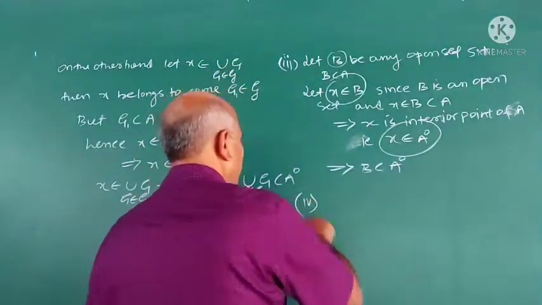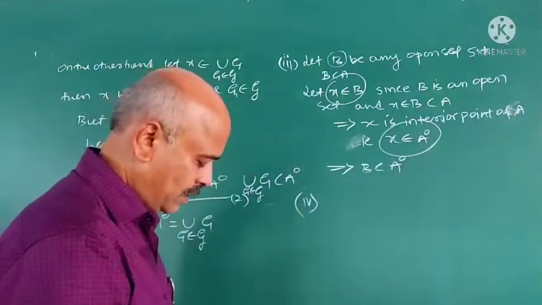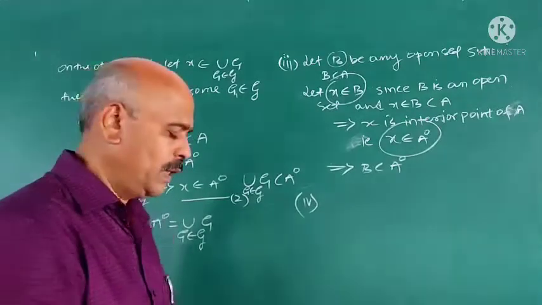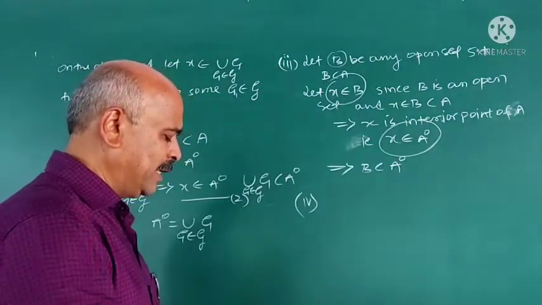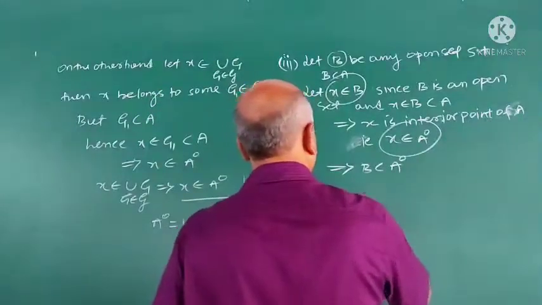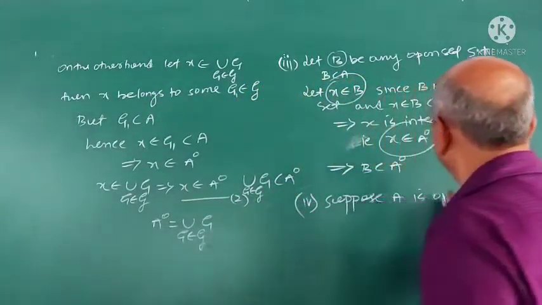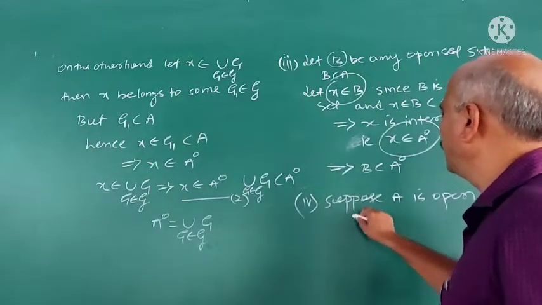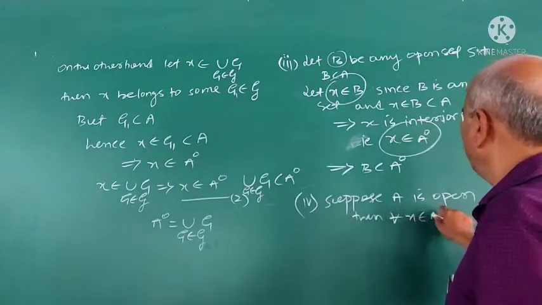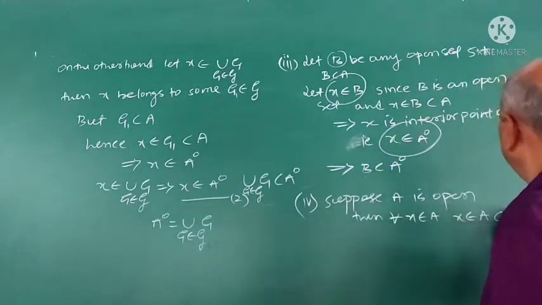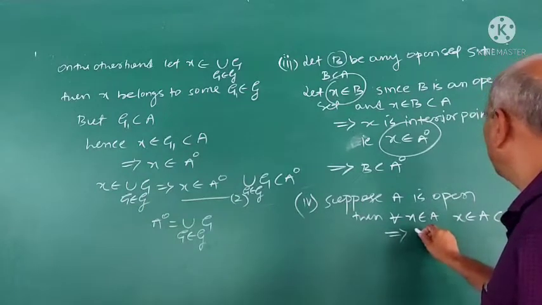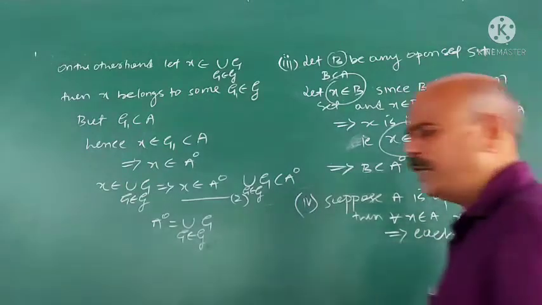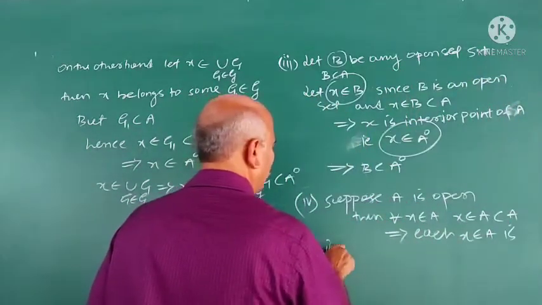See the fourth one. What is the fourth result? Fourth is A is open if and only if interior A is equal to A. Again, an important result. Two parts are there. First part is, suppose A is open, then what does this imply? A is open, then for all X belongs to A, which is contained in A, this implies each X belongs to A is an interior point of A.